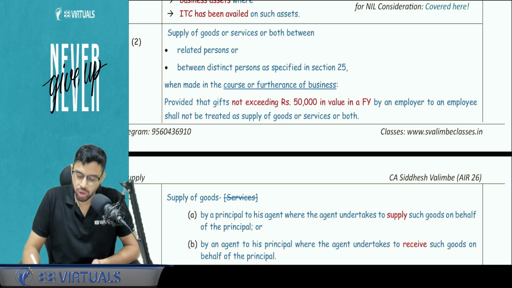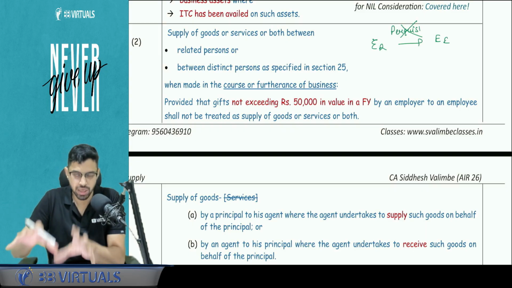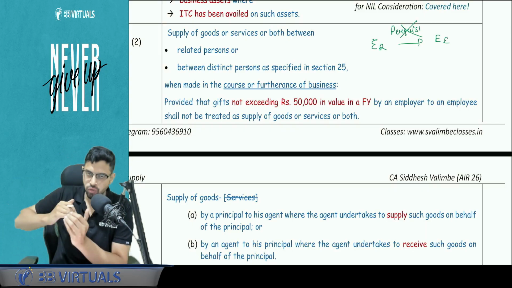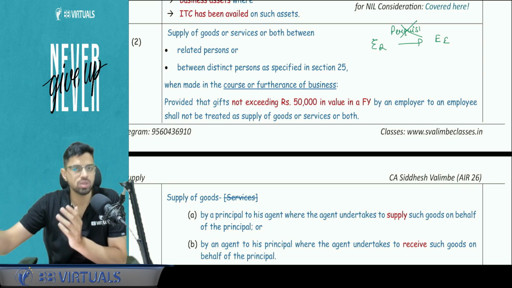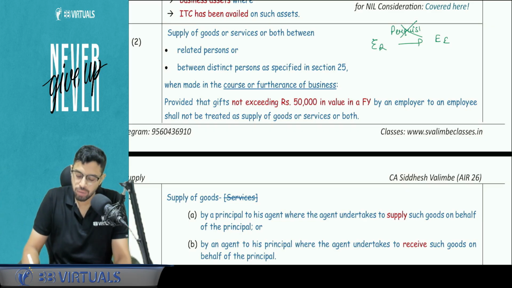Employer to employee, very important, pay attention. Employer to employee, if he is giving any kind of perquisites, these are outside the scope of GST. Why? Because perquisites are given pursuant to the contractual obligation, that is with respect to the salary contract. And whatever employee does for me in the course of employment, and whatever salary and perquisites I give in respect to that agreement, they are outside the scope of GST. That we know. But what about gifts?